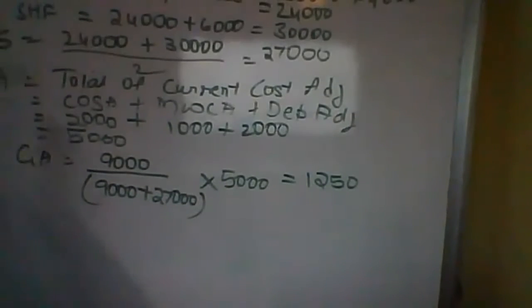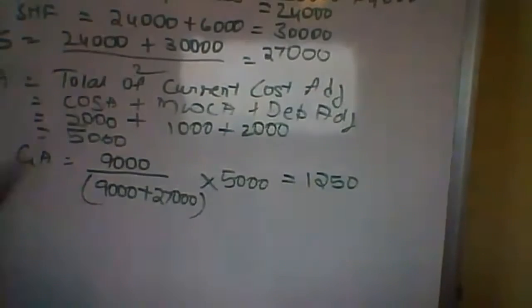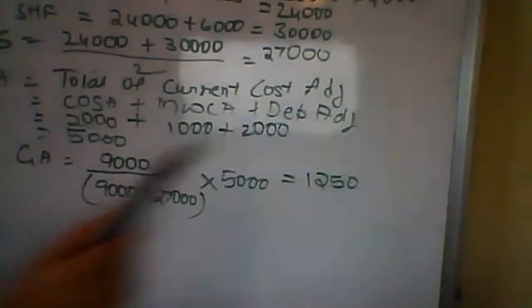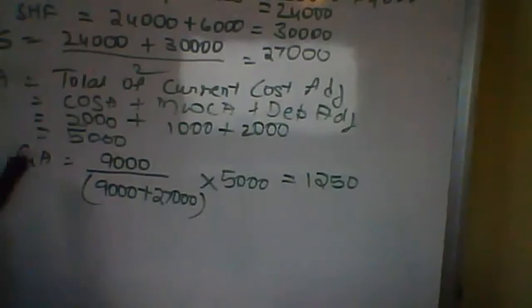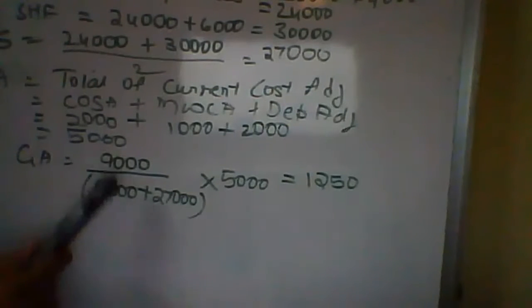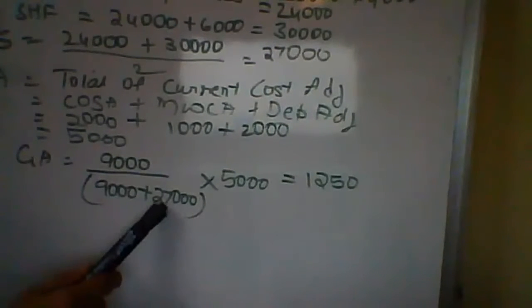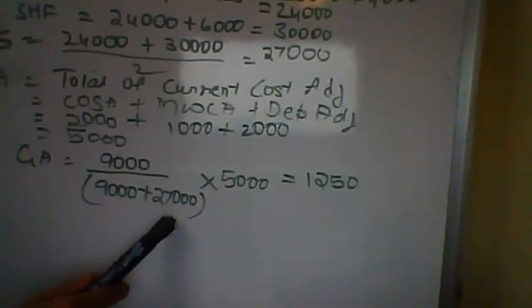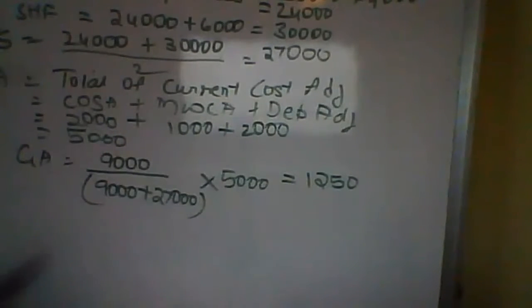Now I am finding out the third bit, which is adjustments. Total of current cost adjustments given in the problem are COSA, MWCA and depreciation adjustment. That's 2,000, 1,000, 2,000. That gives you a total of 5,000. Now I'm applying my gearing adjustment, which is borrowings divided by borrowings plus shareholders fund, that is the net average shareholders fund, multiplied with your total adjustments. That gives you a gearing adjustment of 1250. Is that clear?